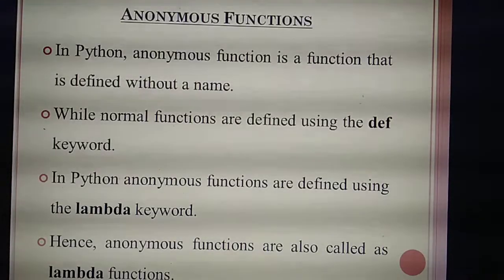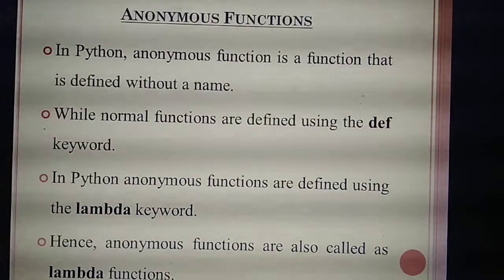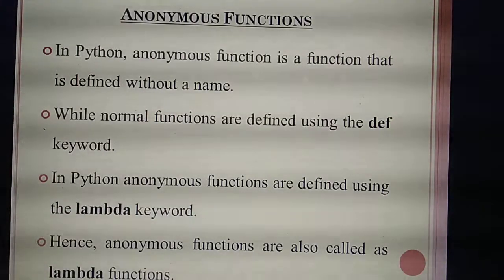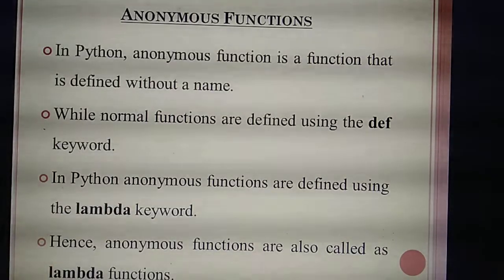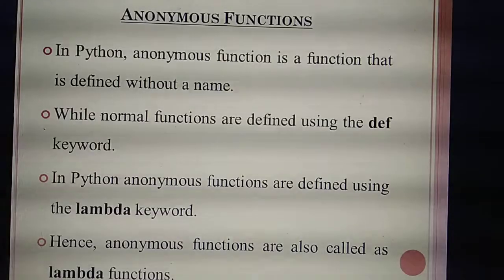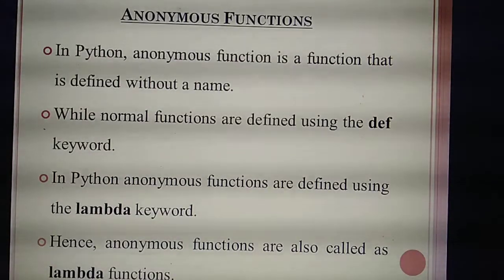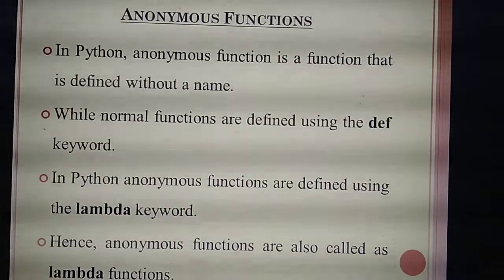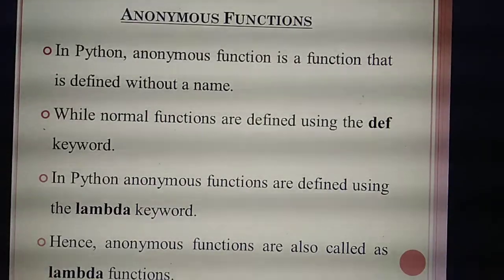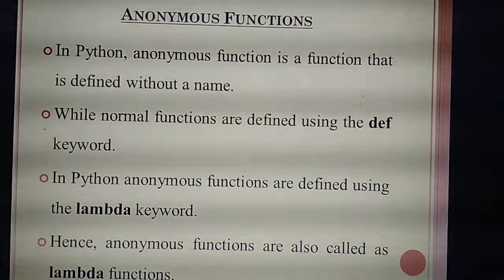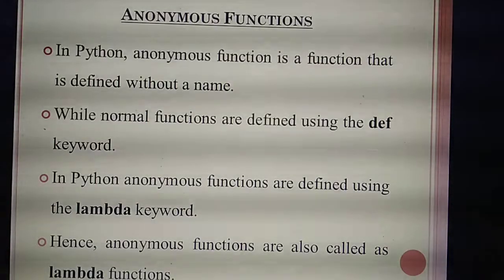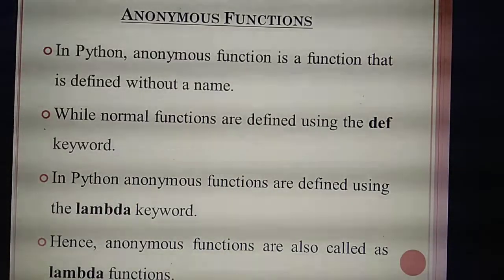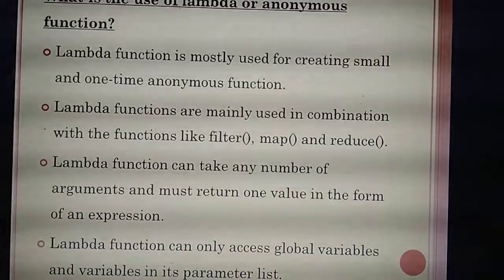What are the 4 points? Normally functions are defined with the keyword def. But some functions are defined without a name, and we call them anonymous functions. How do you identify an anonymous function? It starts with the keyword lambda. If you find the keyword lambda in a function, you should know that function is an anonymous function, which is otherwise called a lambda function. Understand? So next thing.